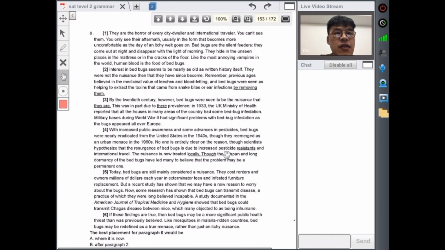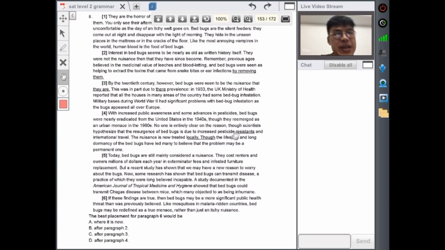Okay, now full paragraphs are pretty easy, I think, because there's a lot of context clues that you can use, right? So paragraph 6: "If these findings are true, the bed bugs have significant public health threats than previously believed. Like mosquitoes in malaria-ridden countries, bedbugs have been redefined as a true menace rather than just an itchy nuisance." All right, so "if these findings," so it's talking about findings. You have to take a look at the end of every paragraph to see what kind of findings are there, right?